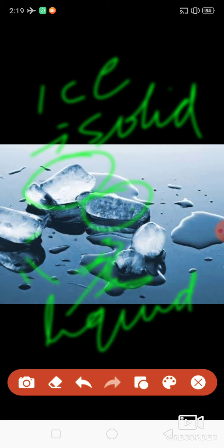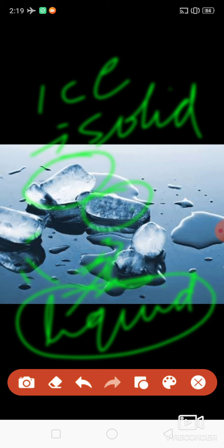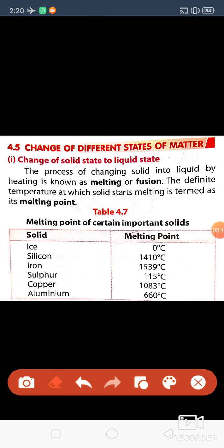How is this ice changing into liquid? By heating, meaning some heat is applied. This ice is so cold, and the heat of the environment surrounding it is heating it, so it is changing into liquid. The process of changing solid into liquid by heating is known as melting or fusion.